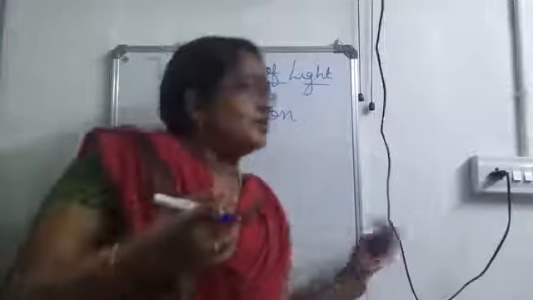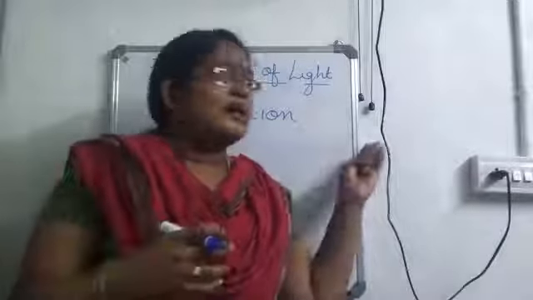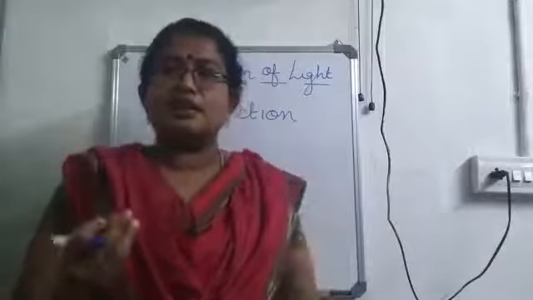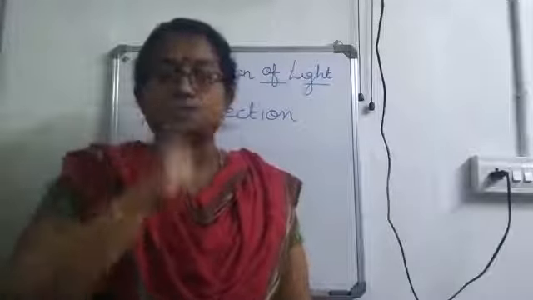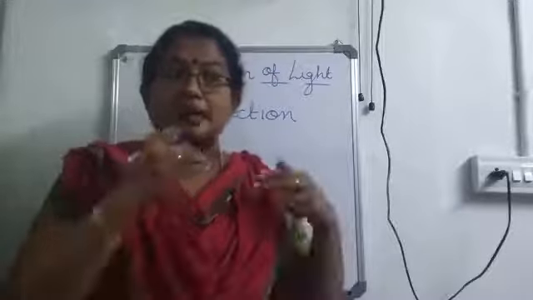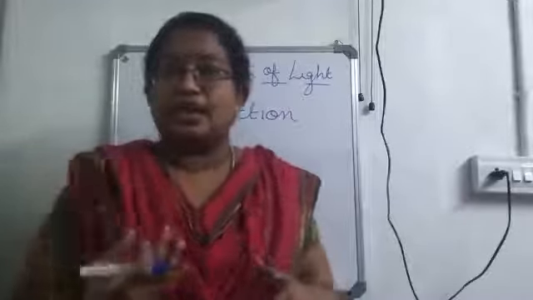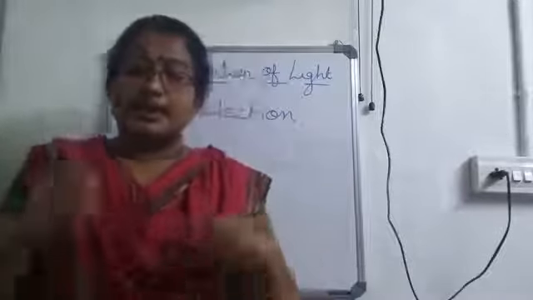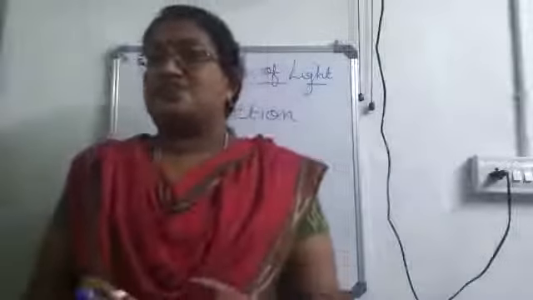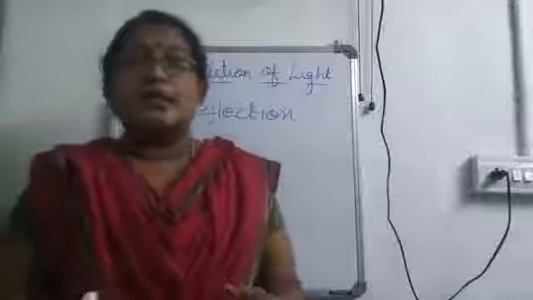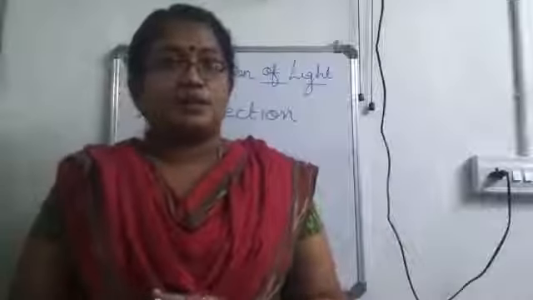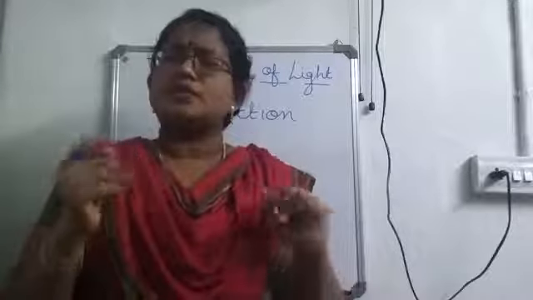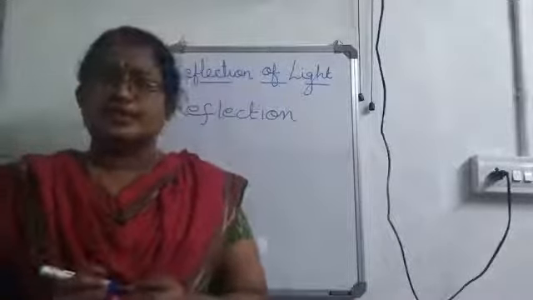Instead, if you are considering a wall or a hard surface, it will reflect only a small part of the light. So based on the surface, the rate of reflection will vary. If you are considering a well-polished surface such as a mirror, most of the light falling on it gets reflected. So is it clear?